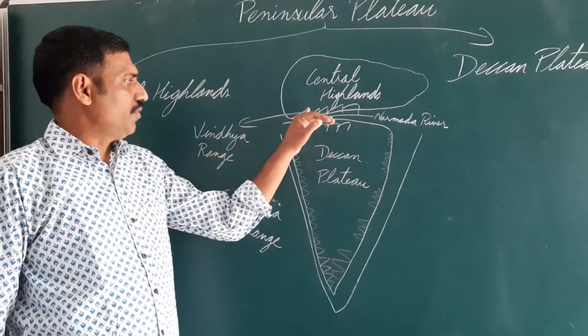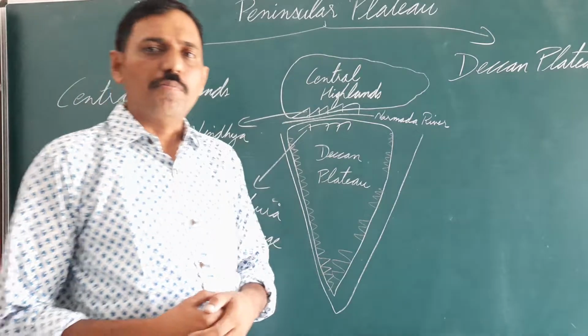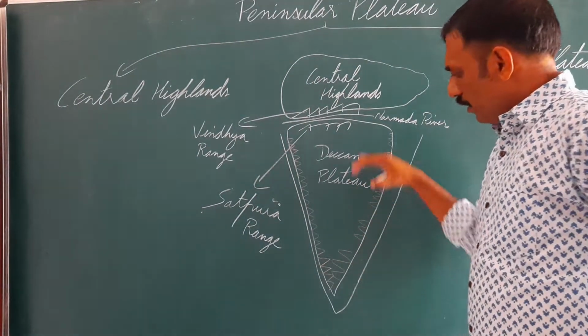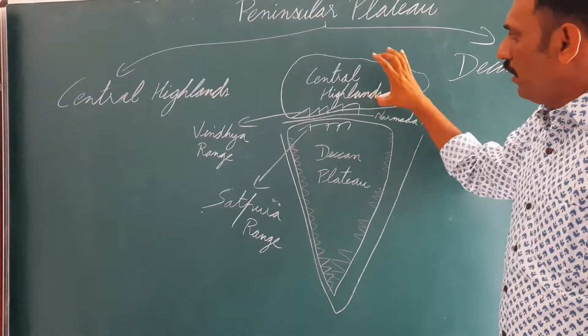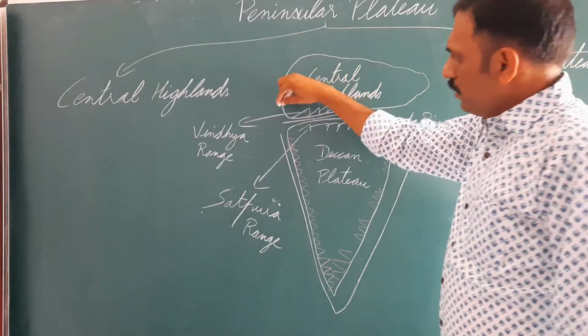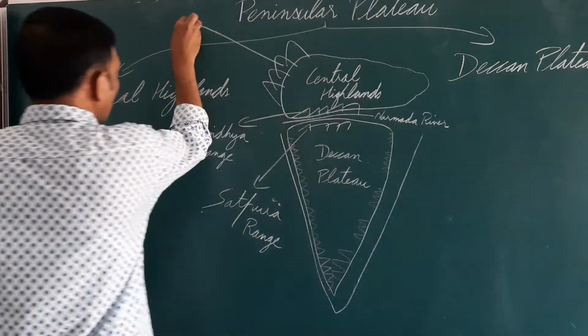So you can say Vindhya Range or Narmada River divide the Central Highland from Deccan Plateau. The word Deccan is derived from the word Dakshin. It is in south of India. Central Highland, which is in the central parts of India. Here is the oldest range, that is Aravalli Range.